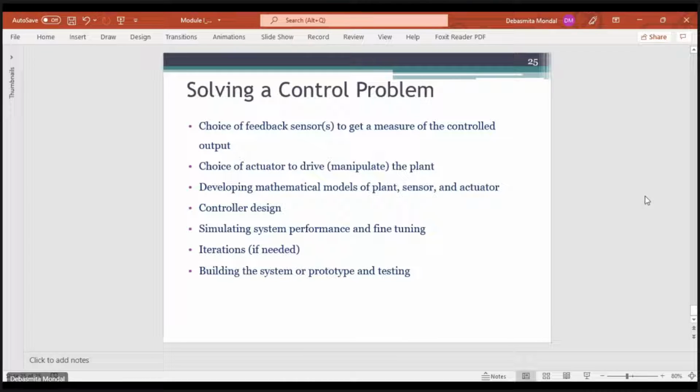No, ma'am. I had a request, ma'am. Can you upload the portion, ma'am, the modules and the recommended textbooks? Okay, so the syllabus and all. Yes, ma'am. Okay, I'll upload the syllabus as well as the textbooks which are generally followed, and I'll upload this presentation also, which we are discussing in the class. I'll upload that as well.